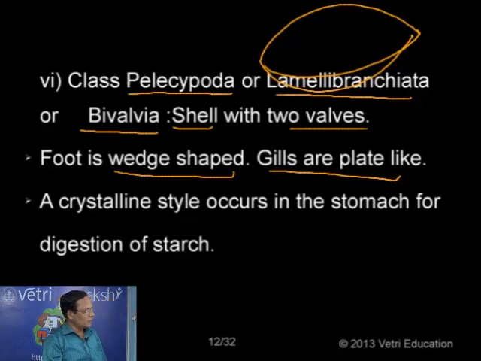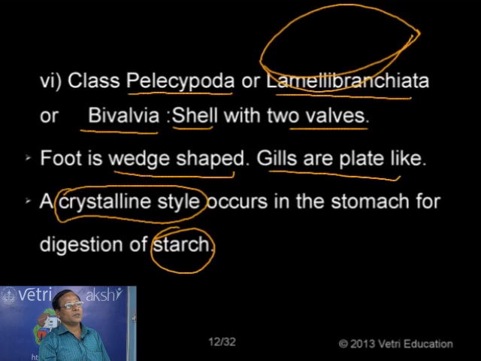So an animal having a crystalline structure in its stomach that helps digest starch is the mussel, or simply we can say the bivalves.